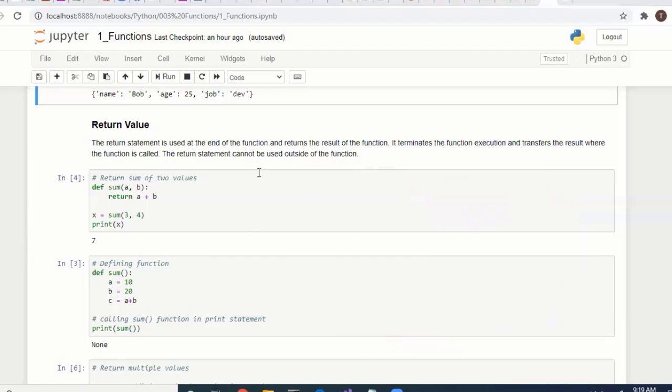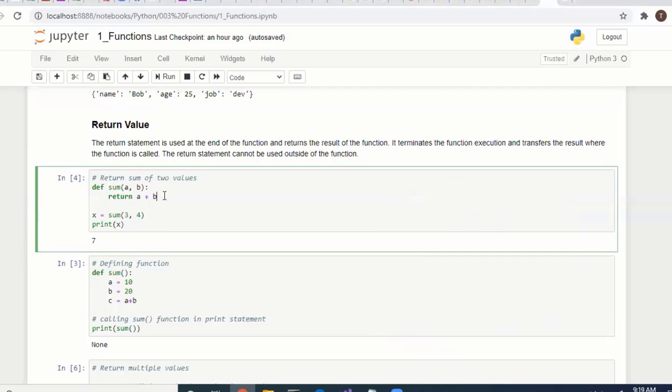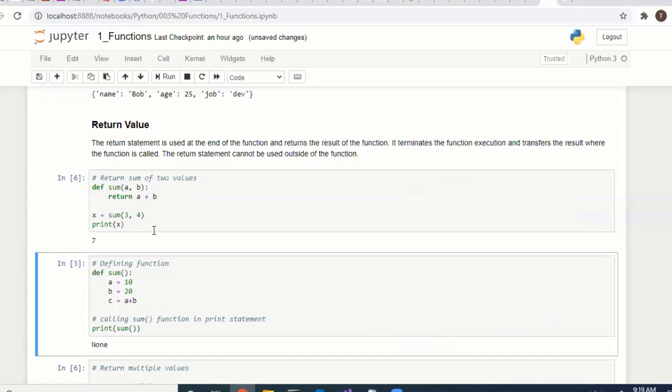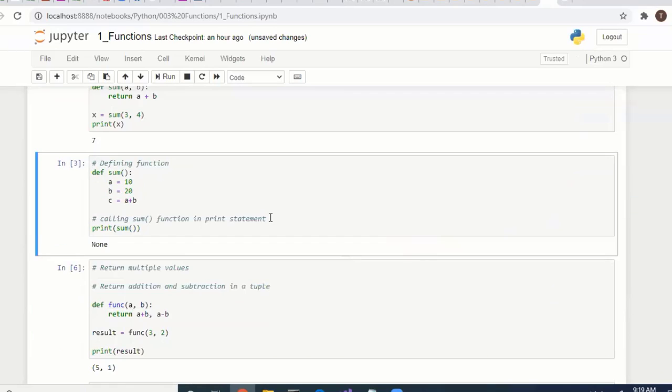The return statement cannot be used outside the function, so return is part of the function. Here is the same thing: we are making a call to return the sum of two values. Here we are defining function sum with a, b, and c is equal to a plus b, correct?